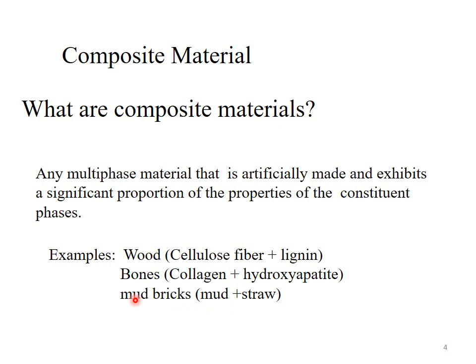Example of the composite material: wood. It's a natural composite material. This material is made up of cellulose fiber and lignin. Bones. Animal bones are made up of protein collagen and hydroxyapatite. The first man-made composite material is mud bricks, which were made by old civilizations, and they are made by mixing mud with straw. So mud bricks are also an example of composite material.